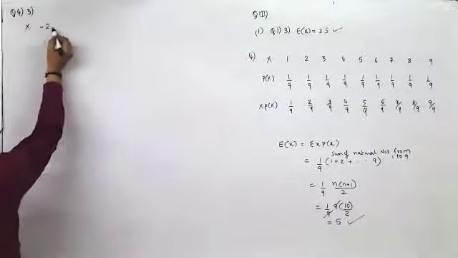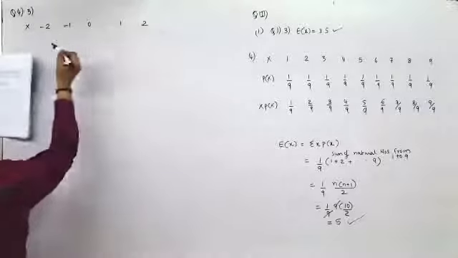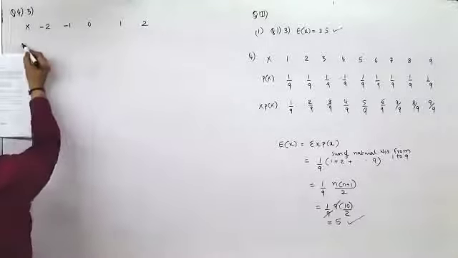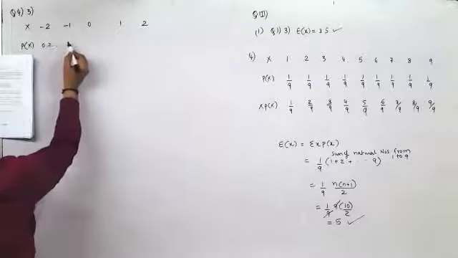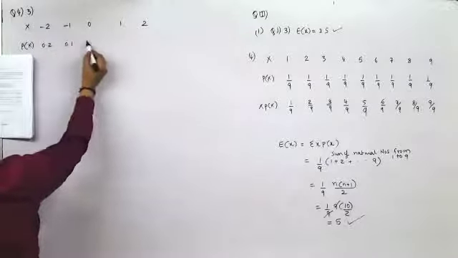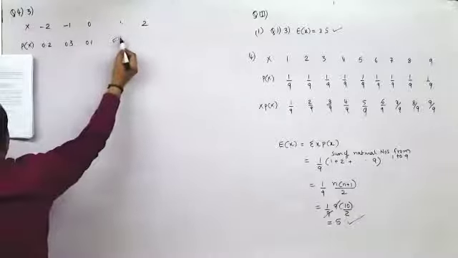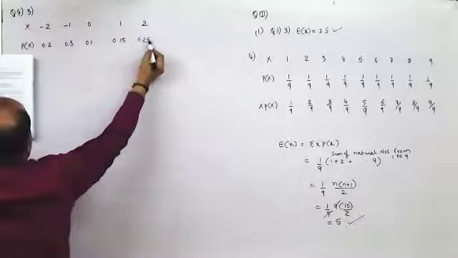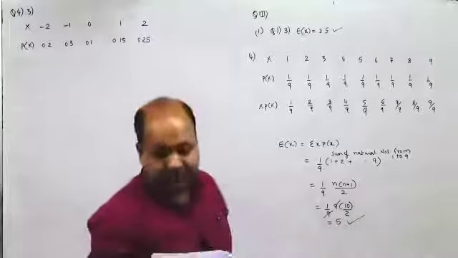X is given as -2, -1, 0, 1 and 2. Now here, what is the probability given? 0.2, 0.1, 0.15, 0.3, 0.1, 0.15 and 0.25. And they've asked you what is the expected value and variance.